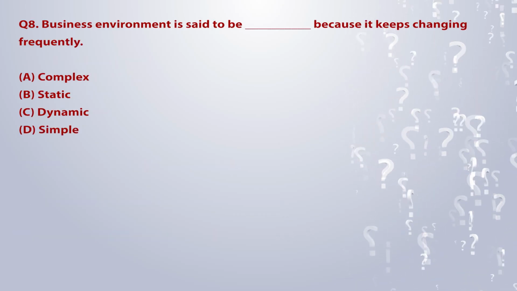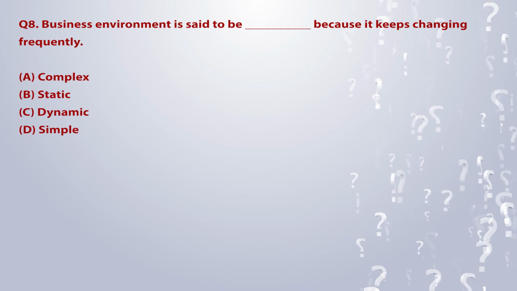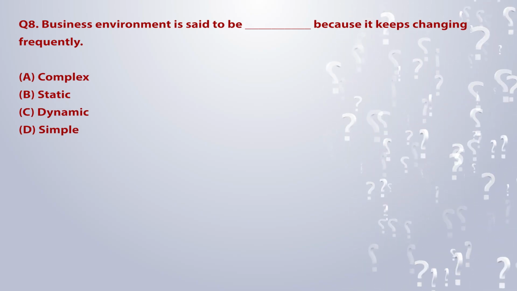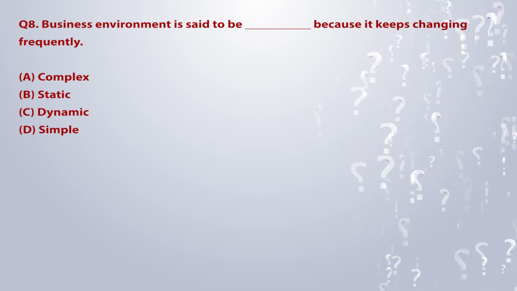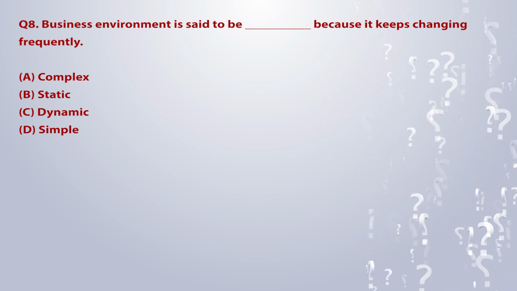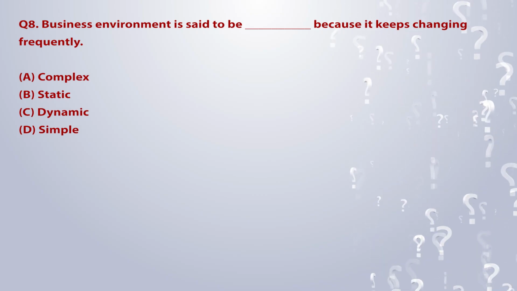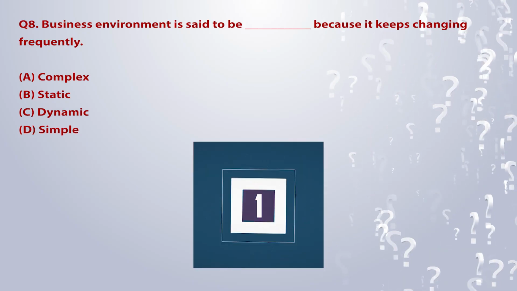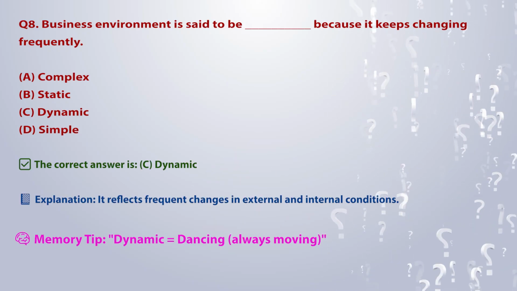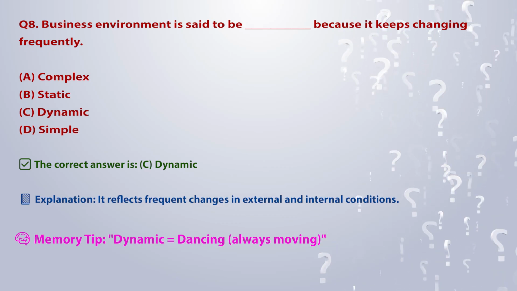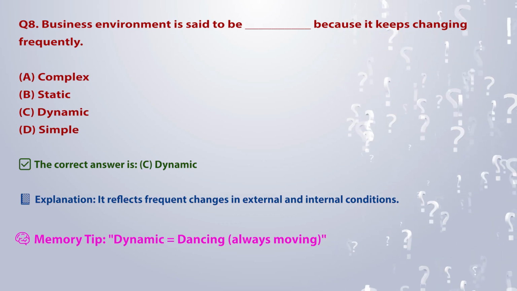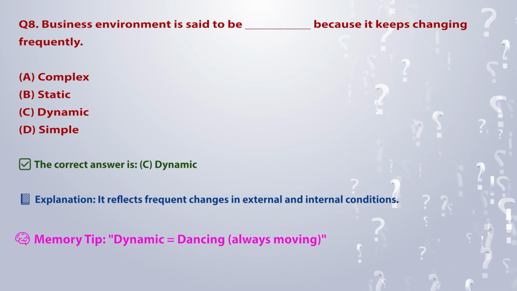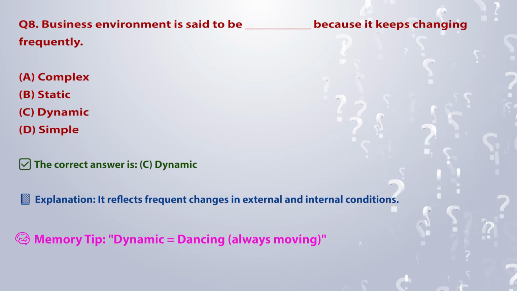Q8. Business environment is said to be because it keeps changing frequently. A. Complex. B. Static. C. Dynamic. D. Simple. The correct answer is C. Dynamic. Explanation: it reflects frequent changes in external and internal conditions. Memory tip: dynamic is equal to dancing, always moving.